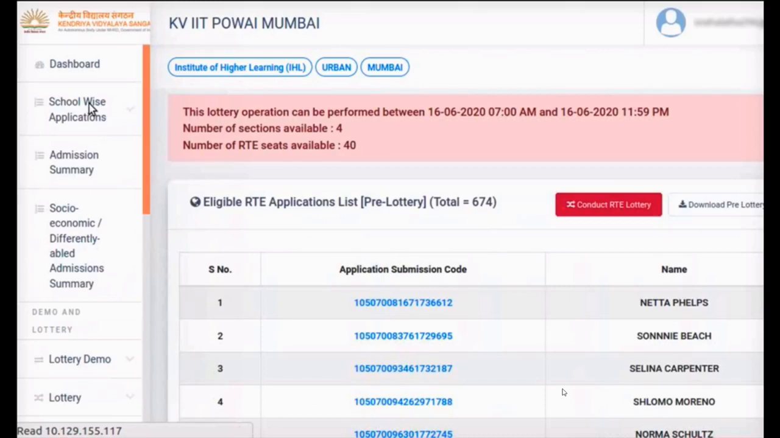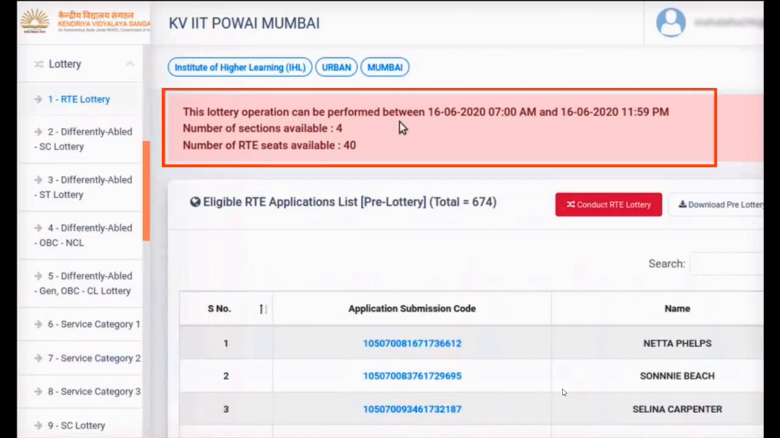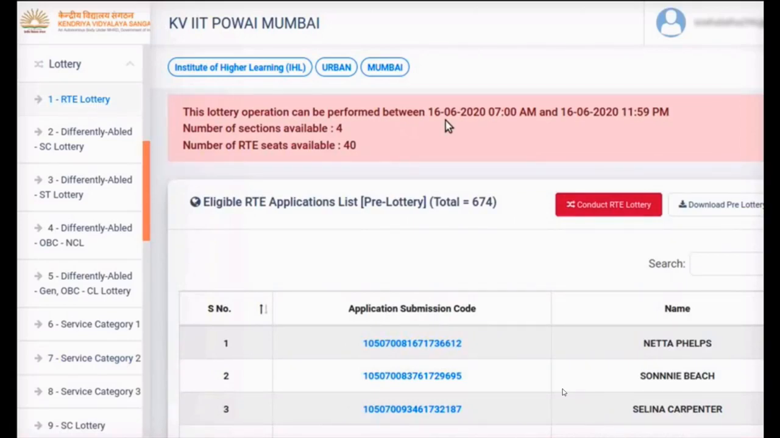The page opens. Scheduled date and time for conducting this lottery is displayed on the top of the page. Information about number of sections available and number of RTE seats available in this category is also mentioned. If your school's time slot is in the future, come back to conduct the RTE lottery in the allotted time. If your time slot has already expired, please contact KVS headquarters. Request them for an alternative time slot for RTE lottery. Number of sections available and number of RTE seats available is also displayed here.